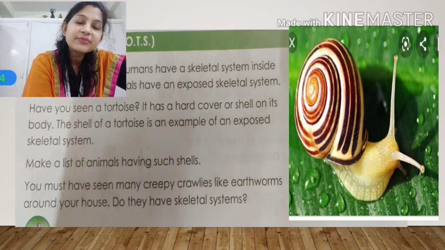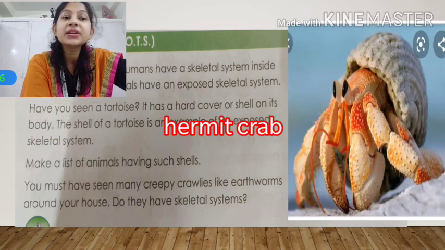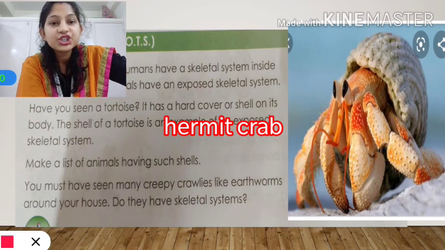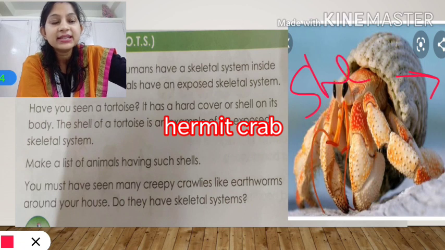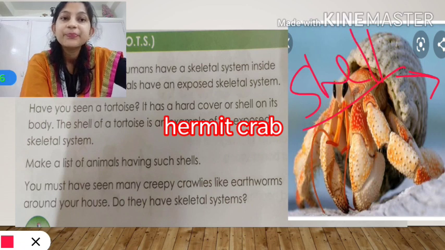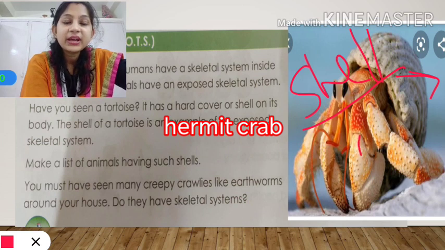And one more example I can show you is the hermit crab. This crab has a shell over its body. This is shell, S-H-E-L-L. And this is a hermit crab. What is the spelling of hermit crab? H-E-R-M-I-T, hermit crab.